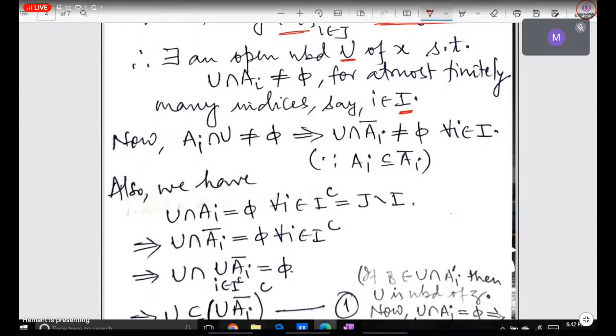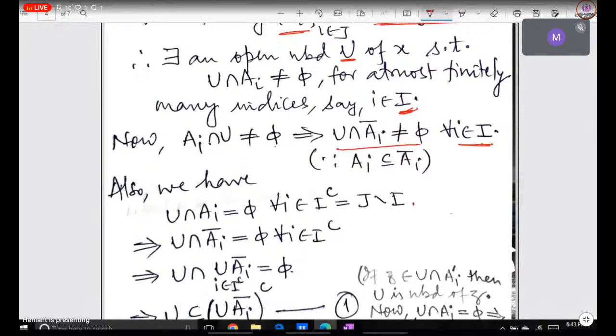कि हमारा अगर U intersection A_i not equal to phi है, so that will also give you कि U intersection A_i closure is not equal to phi for every value of i belongs to I. ये जिस finite collection के लिए ये non empty है, उसी finite collection की हम बात कर रहे हैं. Is it right? रीजन हमने लिखा भी है parenthesis में. चूंकि A_i, A_i closure में contained है, तो जो A_i intersection U होगा, वो U intersection A_i closure में contained होगा. और चूंकि ये not equal to phi है इसलिए ये भी not equal to phi होगा. Is it right? Yes, sir.